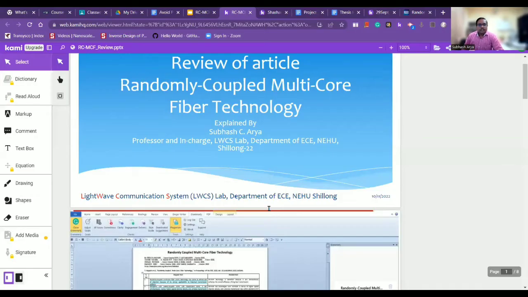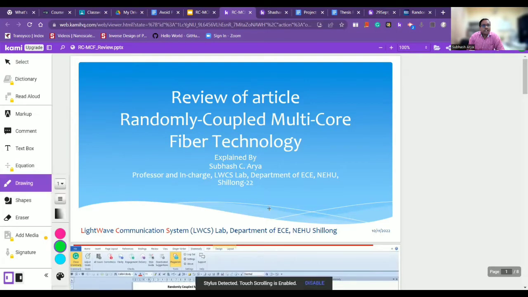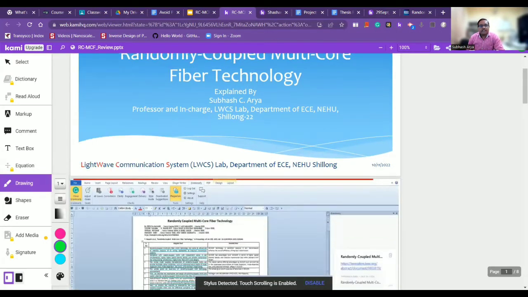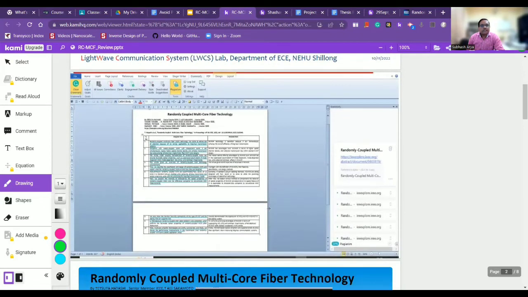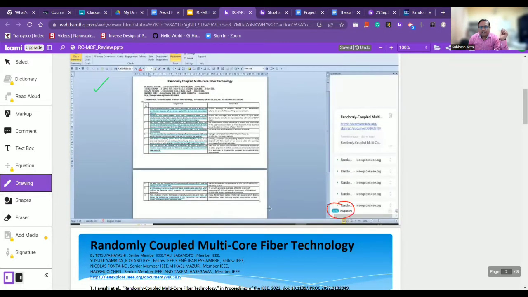Yeah. So as you know, the title of the article is Randomly Coupled Multi-Core Fiber Technology. So I have opened this text in Grammarly. So this is the snapshot of the first page, which I have just shown you, that 37% plagiarism is showing. Actually, it is with respect to the entire content. So this software, that is Grammarly, is assuming this entire page as 100%.